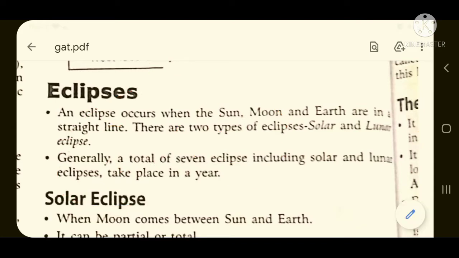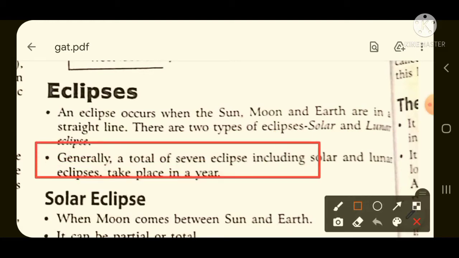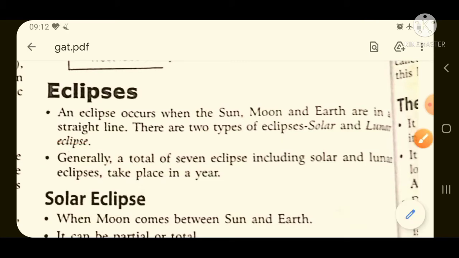And there are two kinds of eclipse, solar and lunar eclipse. This is very important. Generally, in a year, a total of 7 eclipses, including solar and lunar, take place. For example, if a question comes in NDA, how many eclipses take place in 1 year, then you have to tick 7. This is very important from the NDA written examination point of view. Now we will study each eclipse in detail.